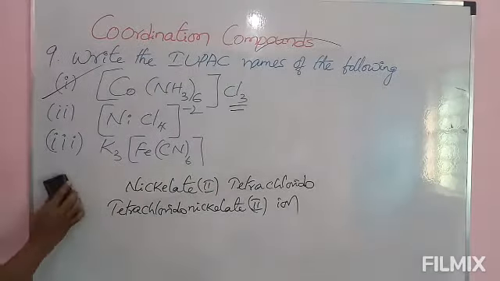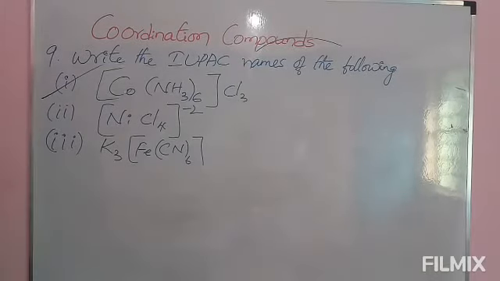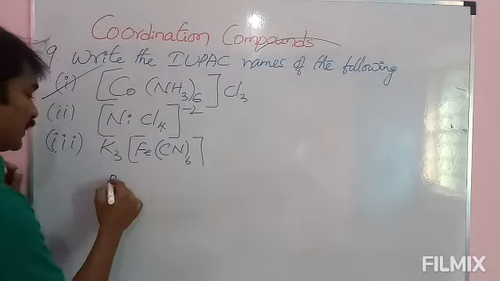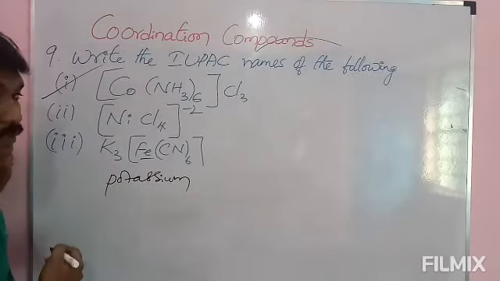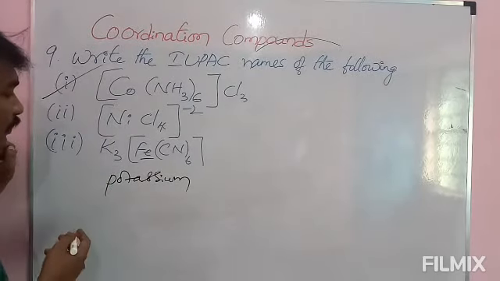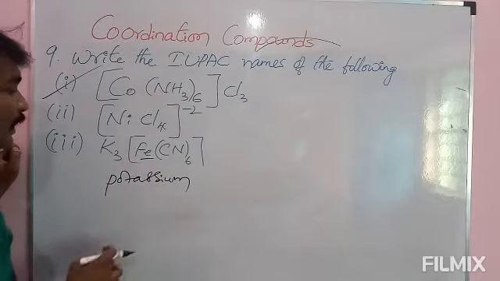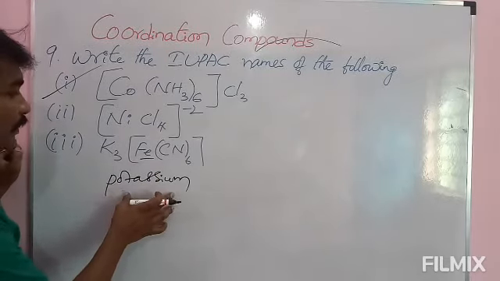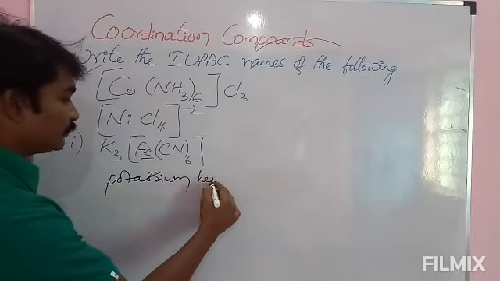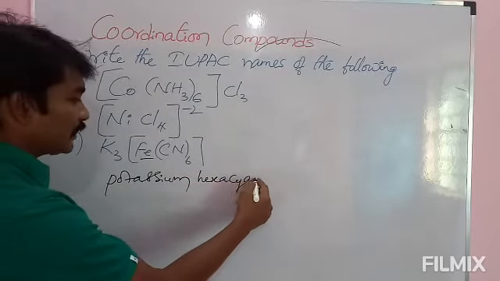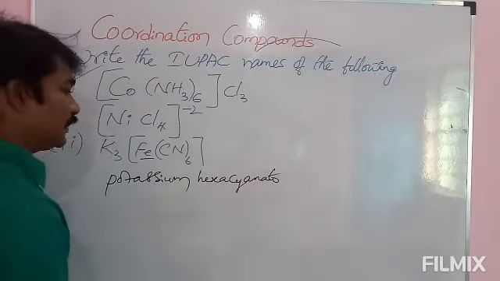Third one, potassium is there. Potassium is the cation here. Potassium and iron is part of the anion, because potassium is strongly electropositive, or you can say more electropositive. And see here, directly I am writing potassium. 6 cyanide groups are there, hexacyanido, or cyanido, anything will be fine.